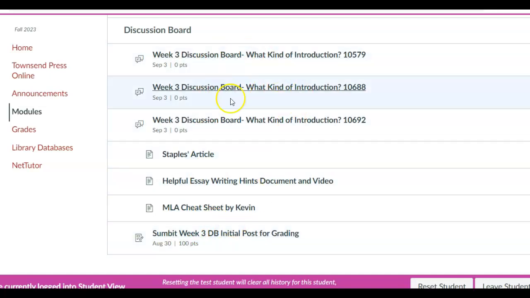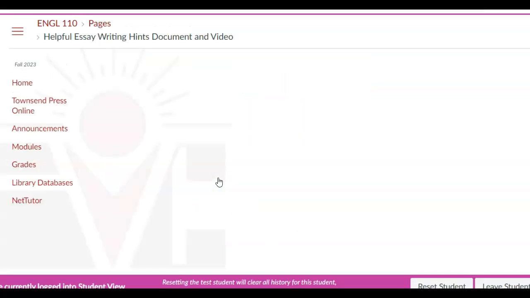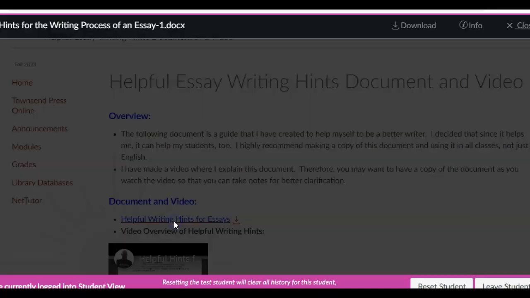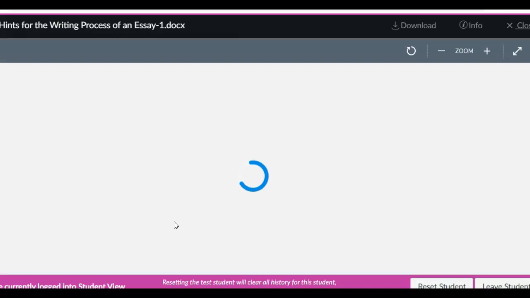So before I go into the discussion board, what kind of introduction? Here are the readings, or the 2 documents that you need. So this is about what kind of introduction. If you click on here, I recommend that you make a copy of this because you can use this in any course. Helpful writing hints for essays. I created this, and look, use it when you're writing your essays.